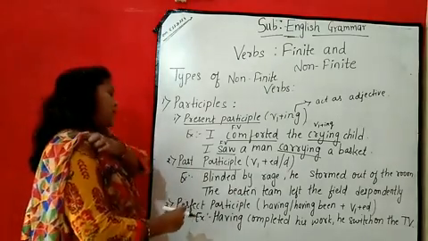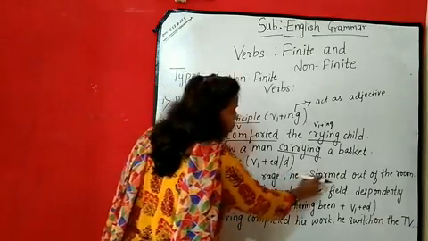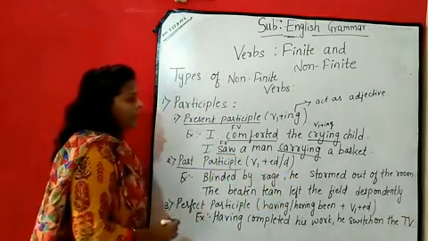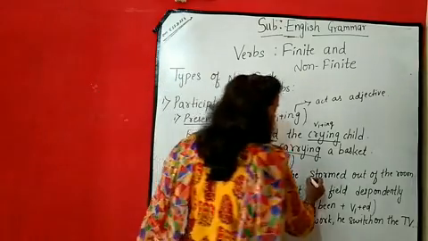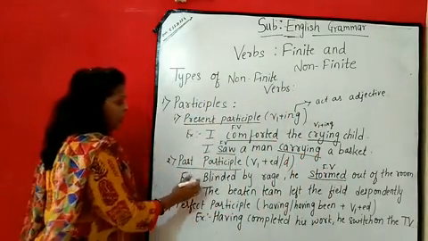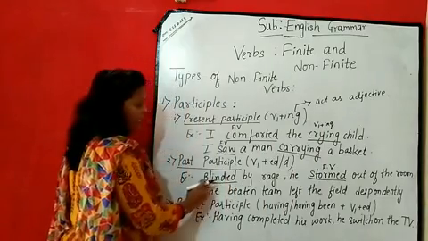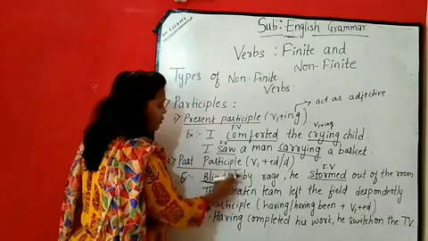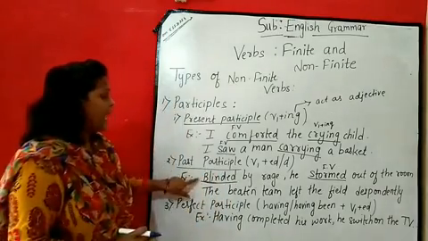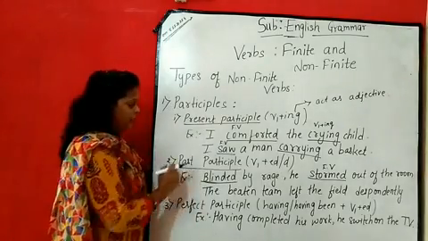Now example. Blinded by rage, he stormed out of the room. Now here he stormed out of the room. Stormed क्या हो गया तुम्हारा? It is called the finite verb. That is the main verb, finite verb. Now here blinded. Blinded is blind plus ed. That is the verb का ed form है, and it is acting as an adjective. So it is called the past participle.